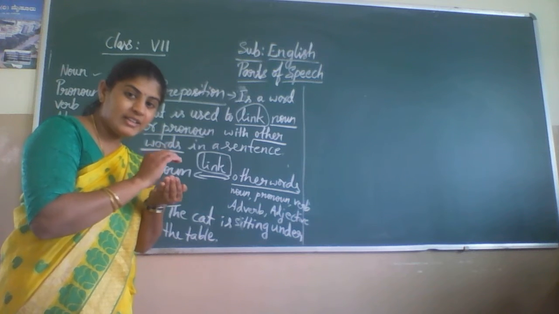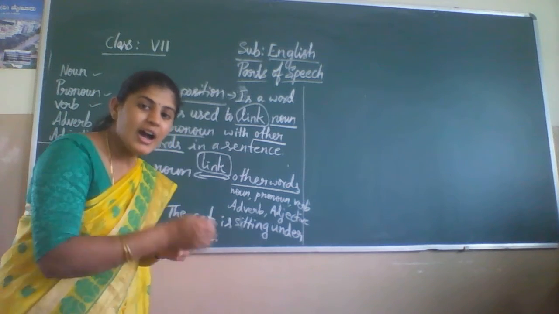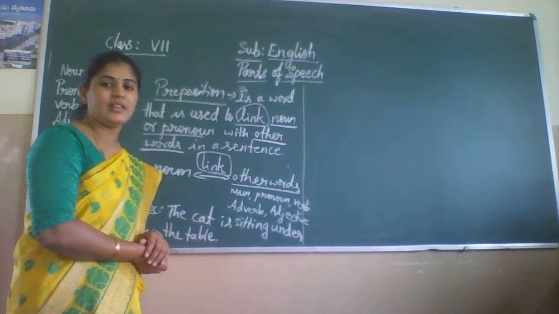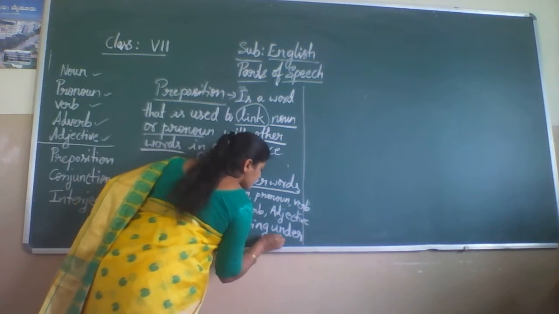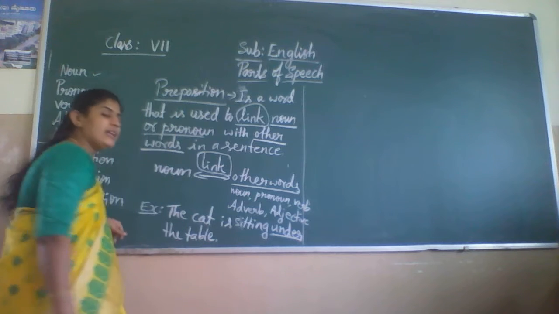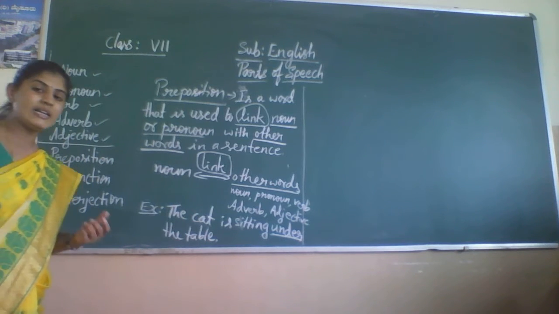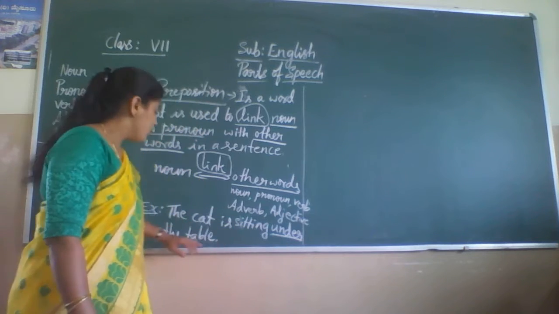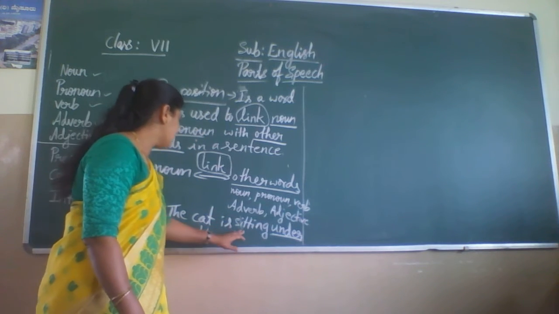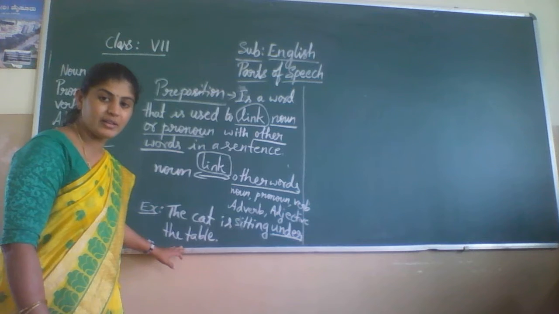A cat is sitting under the table. In this sentence, under is a link word, or under is a preposition. Without under, we can't get the relationship between cat and table here.